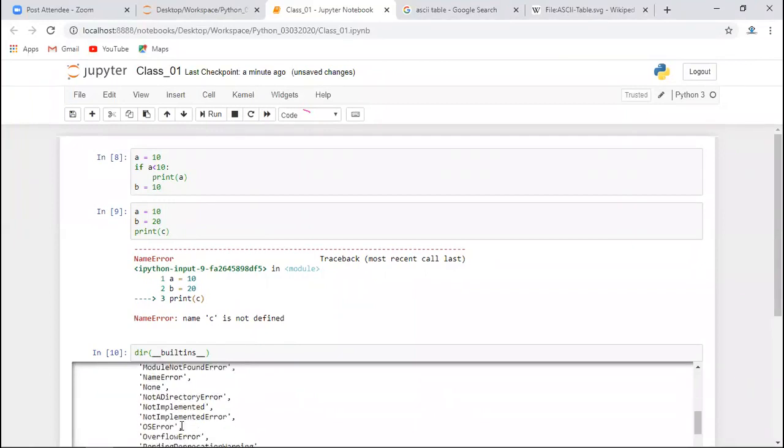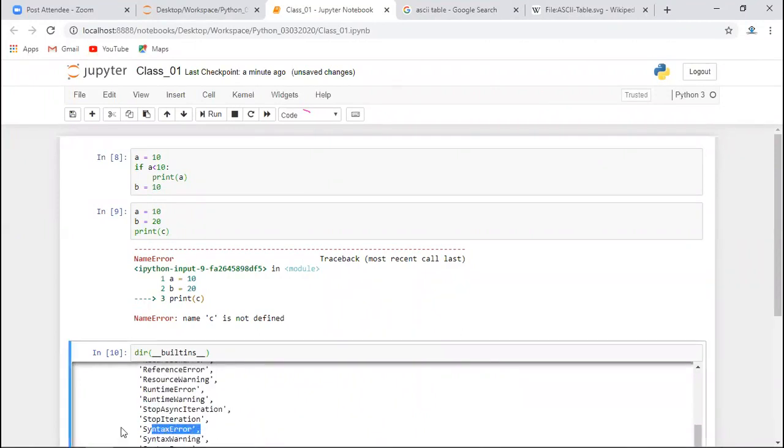You will find syntax error also here, because this is the list of all errors, so syntax error is also included. But apart from syntax error, most of the errors in this list are runtime errors. So either you will get name error, or runtime warning, or runtime error, or resource warning, or reference error, or indentation error, something like that.